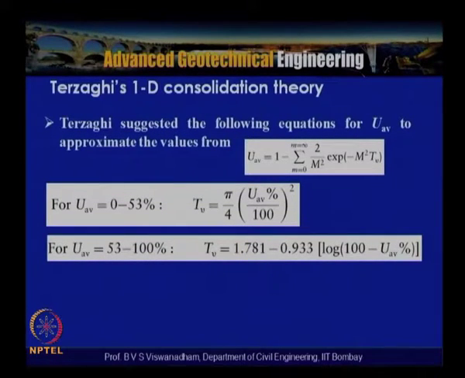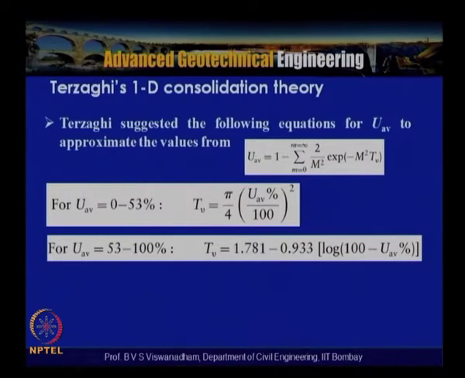So Terzaghi suggested the following equation for UAV to approximate the values: UAV is equal to 1 minus the summation, m from 0 to infinity, of 2 by m square exponential of minus m square TV. For UAV from 0 to 53%, that is actually 52.6%, rounded to 53%. In some references they also say 60%, but according to Terzaghi, for UAV from 0 to 53%, TV is equal to 5 by 4 times (UAV by 100) whole square.